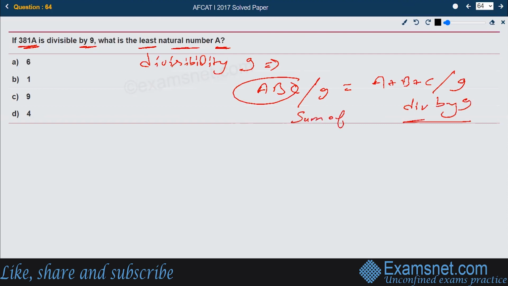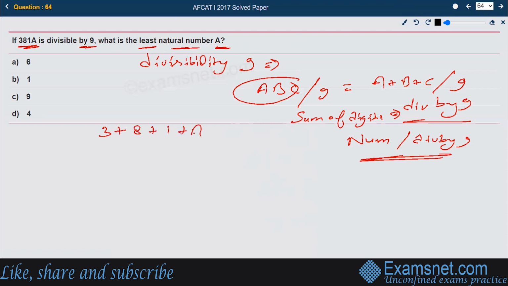If the sum of the digits is divisible by 9, the number will also be divisible by 9. That is the ultimate divisibility test of number 9. So let us use it. The digits are 3 plus 8 plus 1 plus a, and if this is divisible by 9, then the number should be divisible by 9. They have already declared that it is divisible by 9.